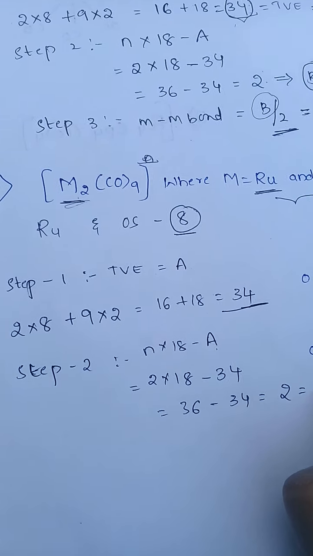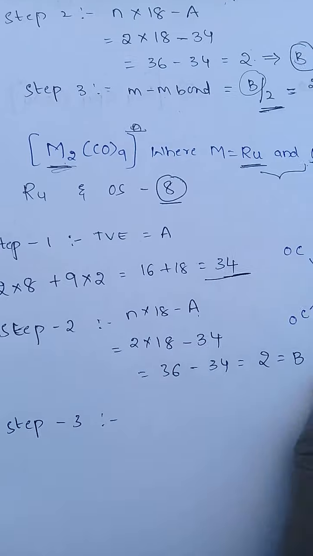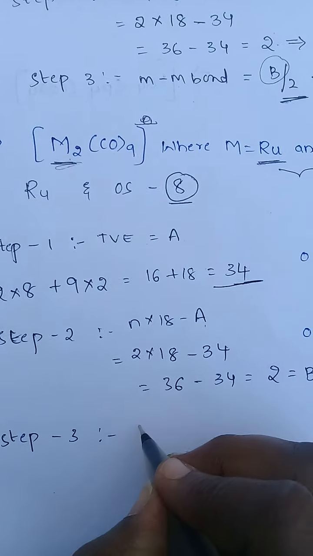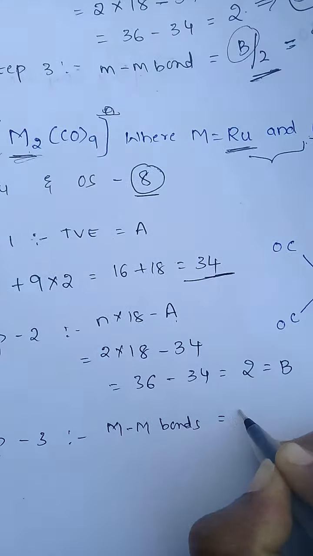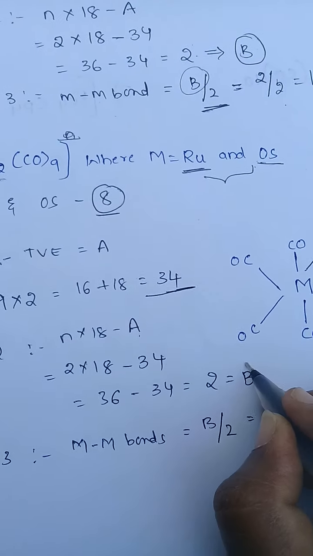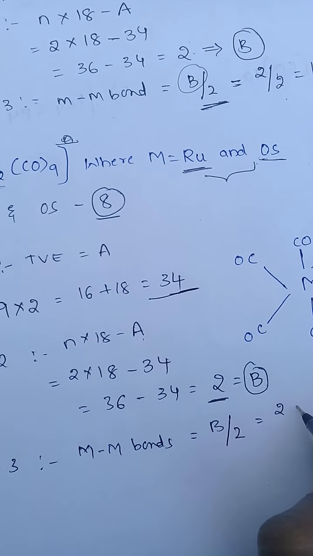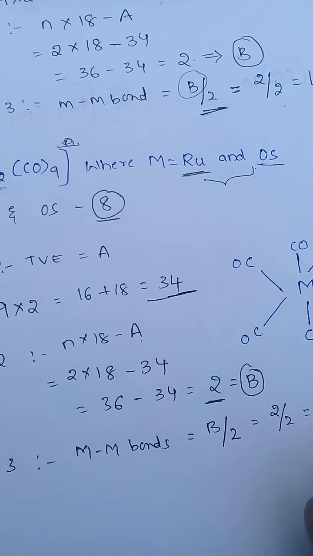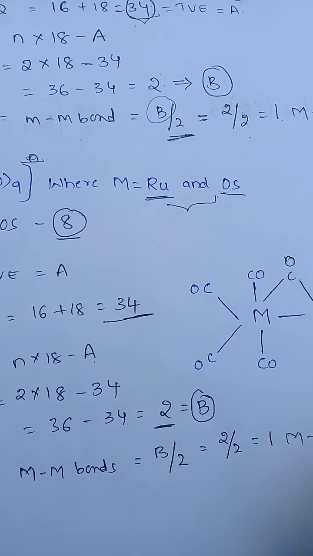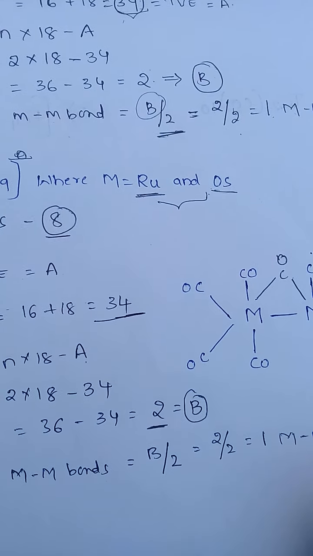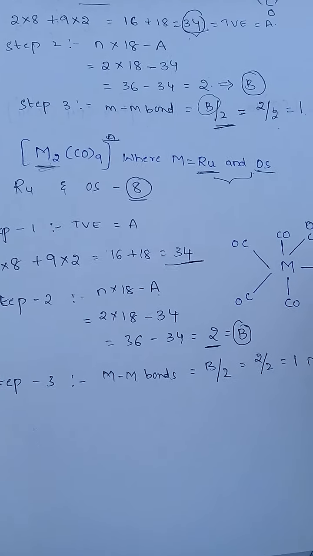So this is the B. In the third step, what is the third step? Calculation of metal-metal bonds. Metal-metal bonds equal to B by 2. What is the B? What we find? 2. 2 by 2 equal to 1. See here in the third step, one metal-metal bond is present. So this is the procedure to find metal-metal bonds.